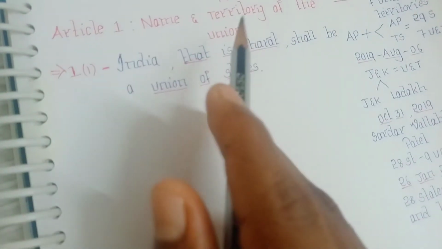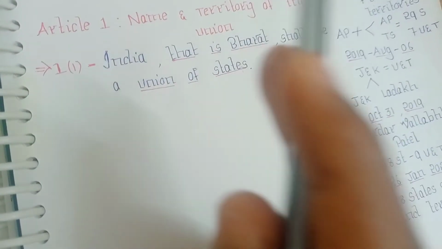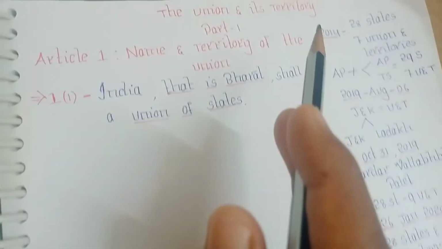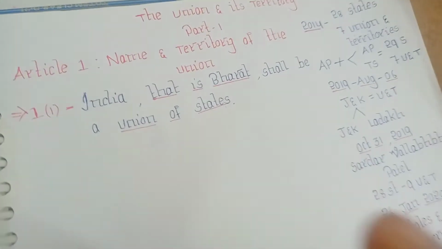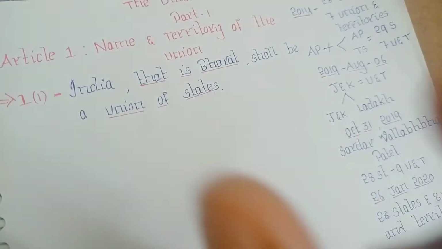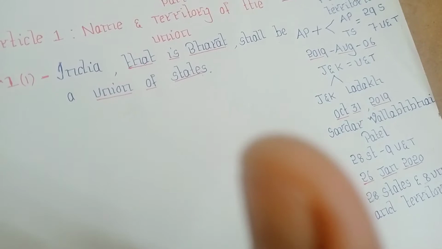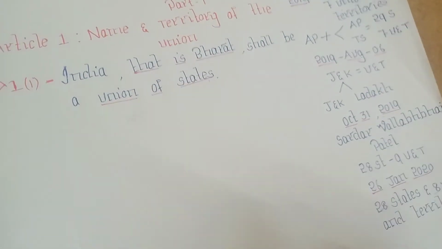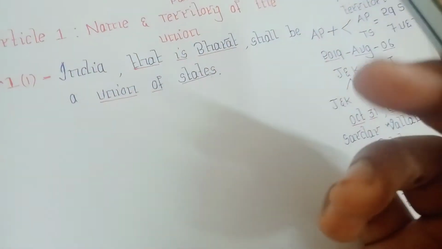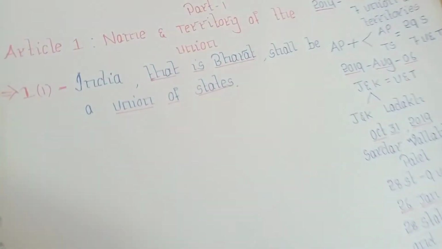An activist from Maharashtra approached the Supreme Court by filing a PIL, public interest litigation, and asked, dear Supreme Court, please stick to the name Bharat. Please delete the word India because India represents colonial aspirations. So please delete the name India. Then the Supreme Court rejected it, and we have two names, India and Bharat.